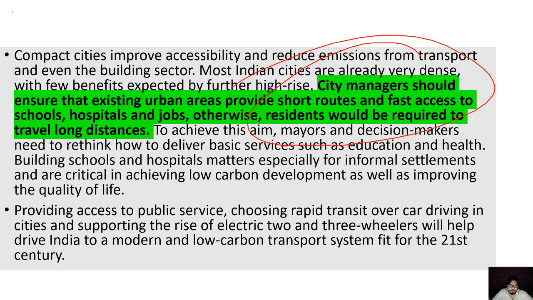Otherwise it is impossible. As many proposals as you bring will all be a failure, because overpopulation is a major issue. So emissions are also directly related to the overpopulation problem. So that is all with this article, and the details of the Global Carbon Project I have told you.